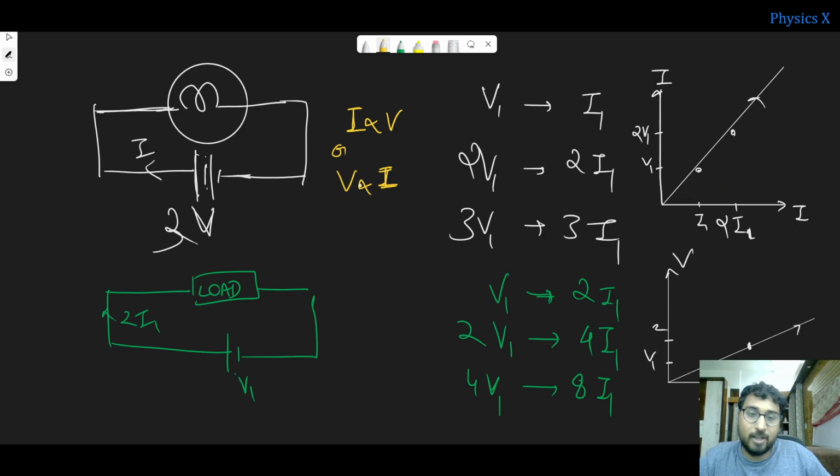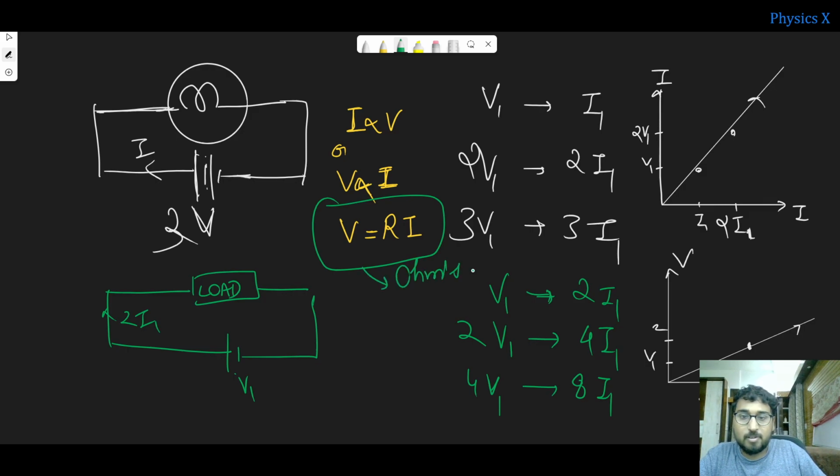And when you know that if I try to remove this proportionality sign, because this is a straight line relation, that means if I multiply the current with a constant, then I will be getting the voltage. So that constant I represent by R, and this is what is called Ohm's law.